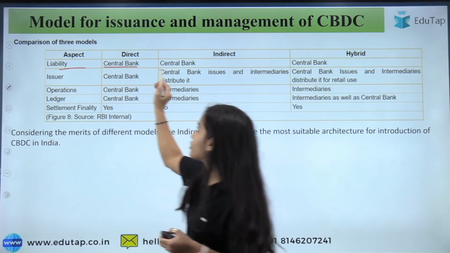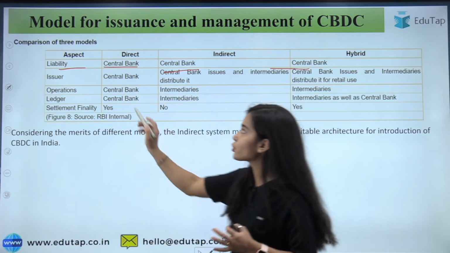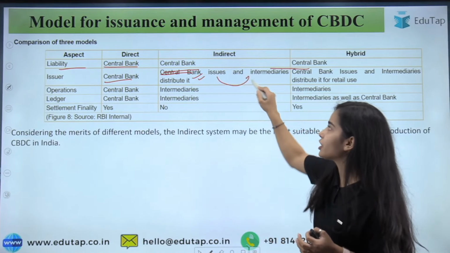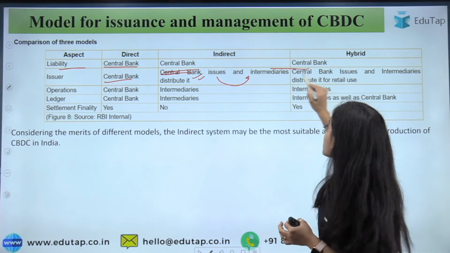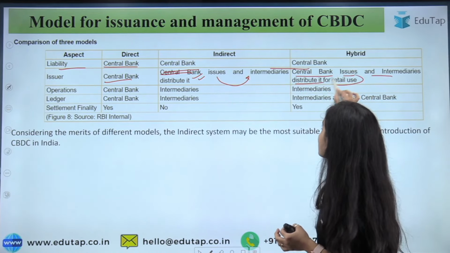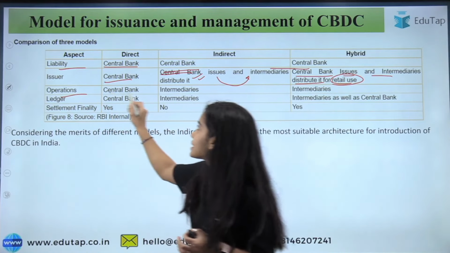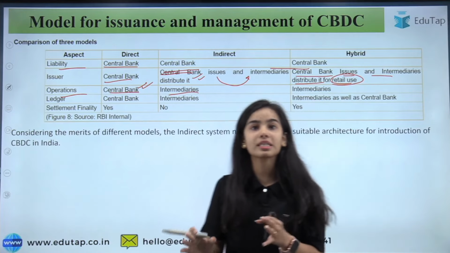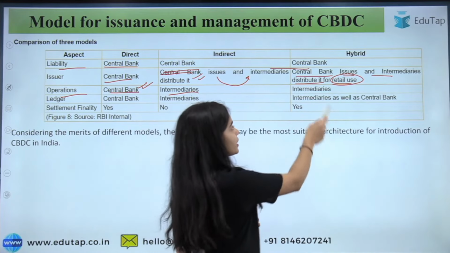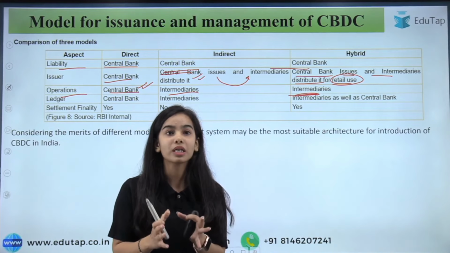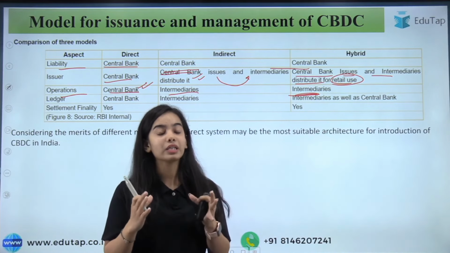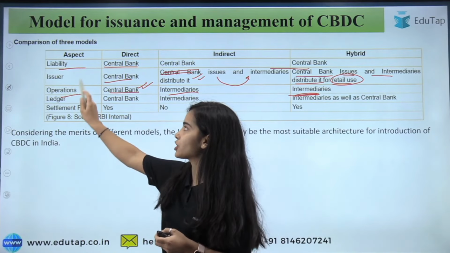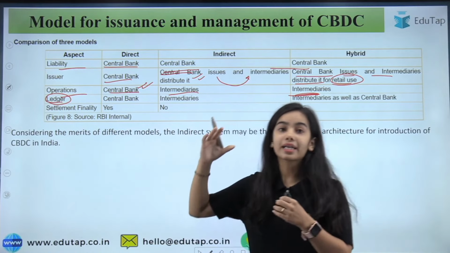The liabilities of the central bank in all the models. The issuer is the central bank. Here also in the indirect model the central bank issues and the intermediaries distribute it. In the hybrid also the central bank issues and the intermediaries distribute it for the retail use. Operations: in the direct model, the central bank is the one that does all the operations. In the indirect model, the intermediaries do most of the operations. In the hybrid, the intermediaries do the operations. Operation is what? Keeping the records, introducing everything, doing the innovations, like the other operations other than issuing. Ledger, that is keeping the record.